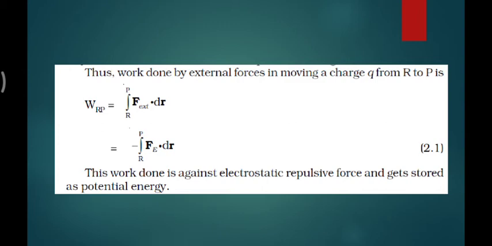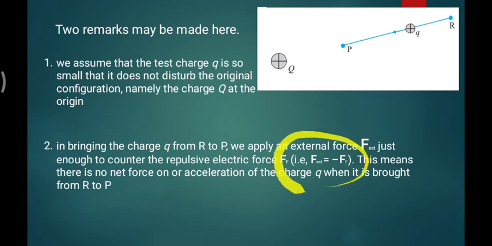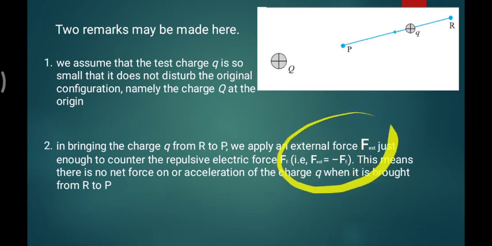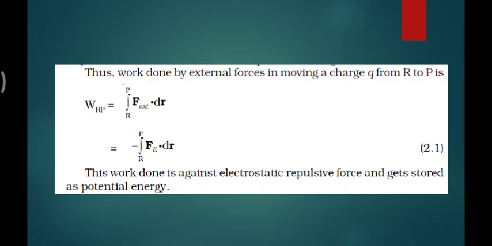As we said in the second remark, F external is equal to the minus of Fe. Fe is the repulsive force applied by this source. So I can replace F external by the minus of repulsive force Fe.